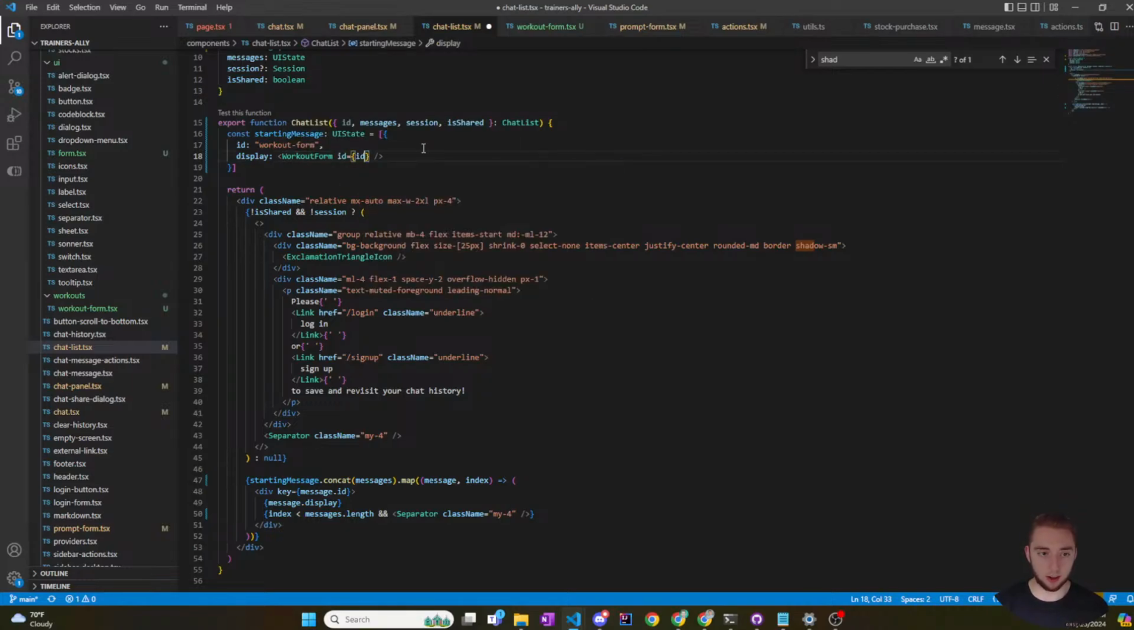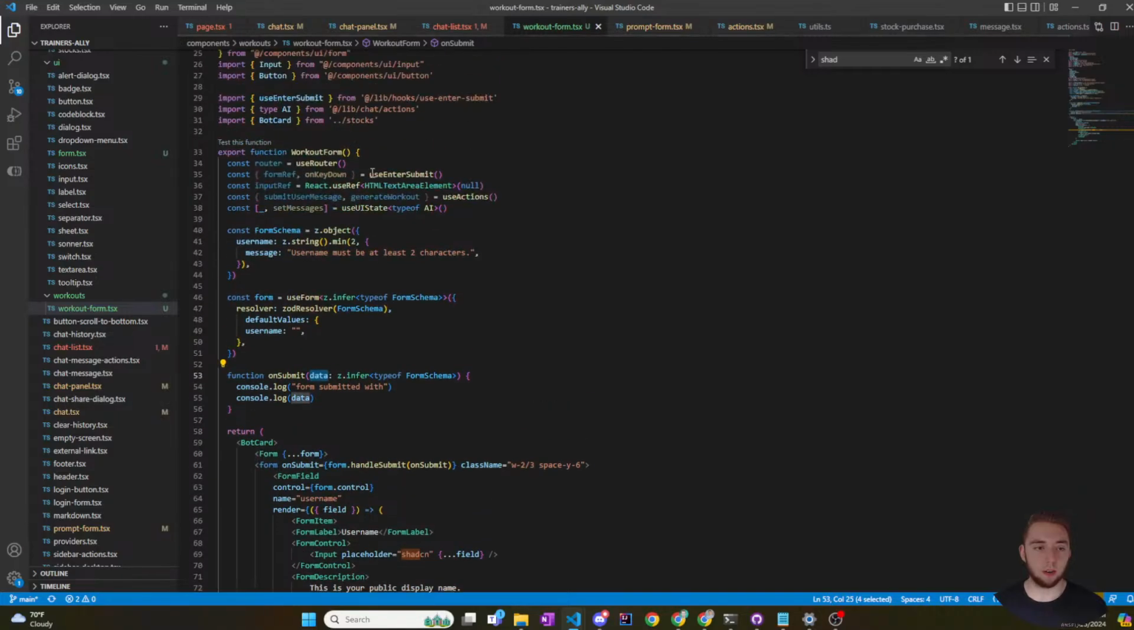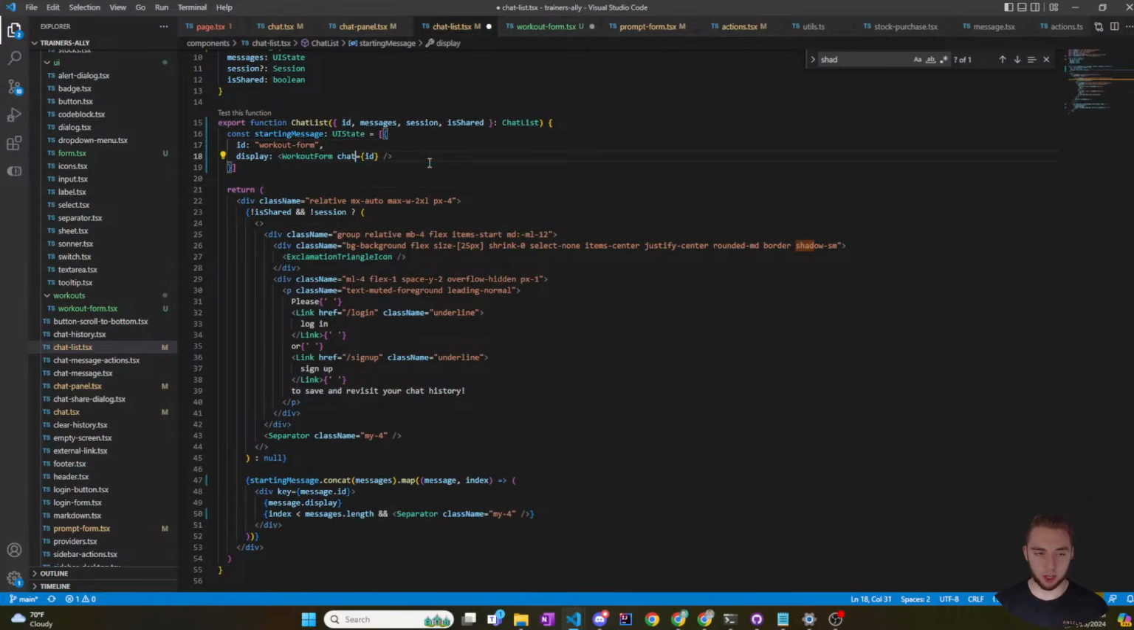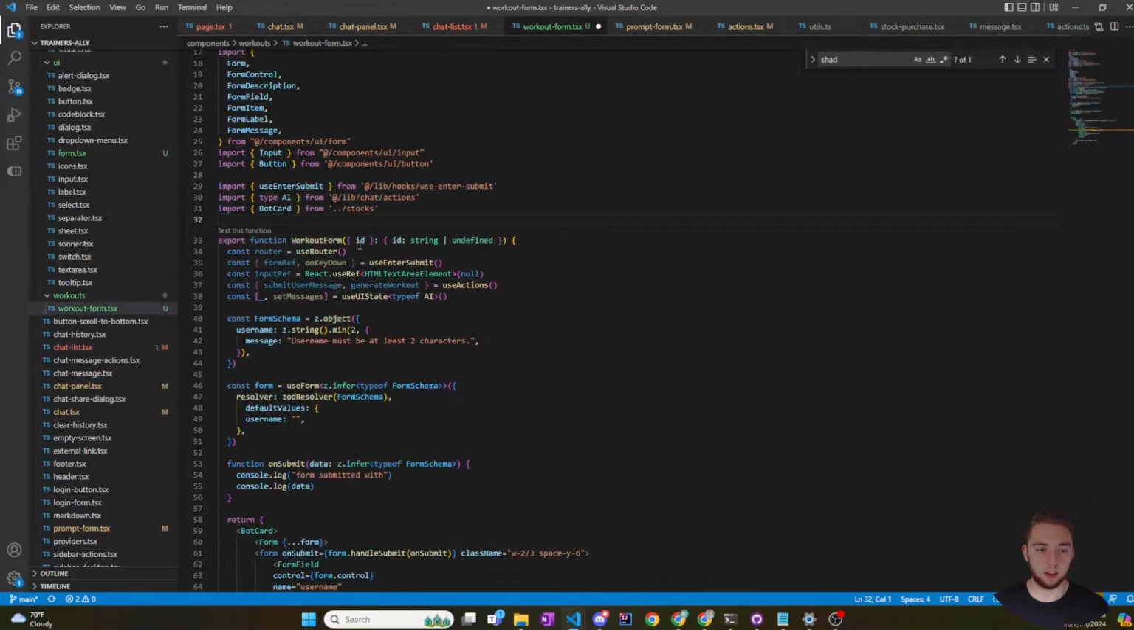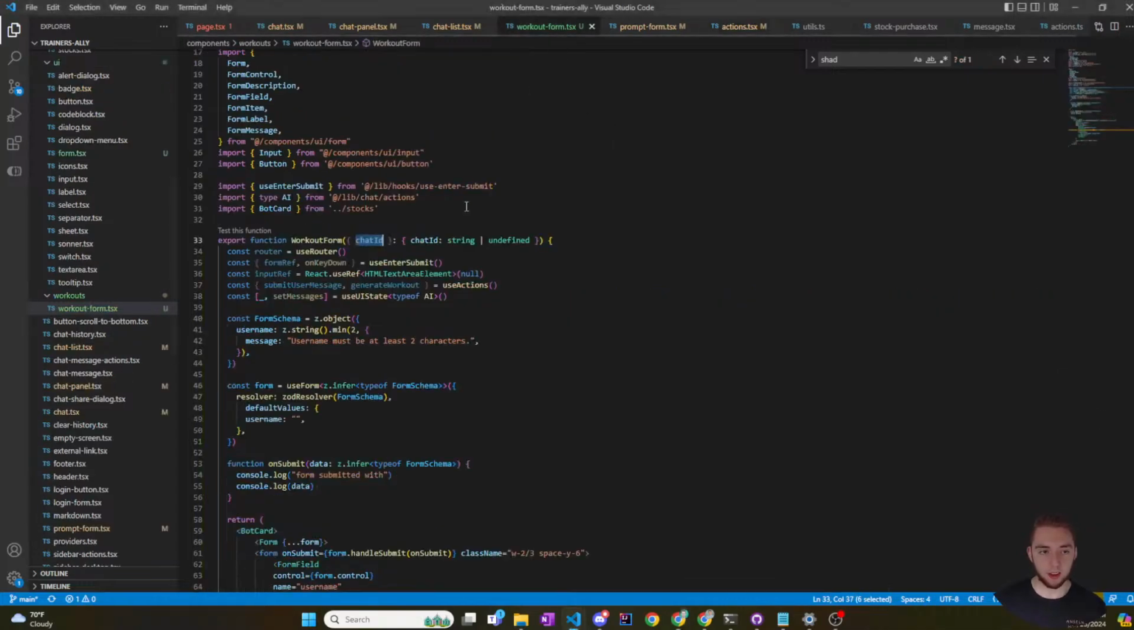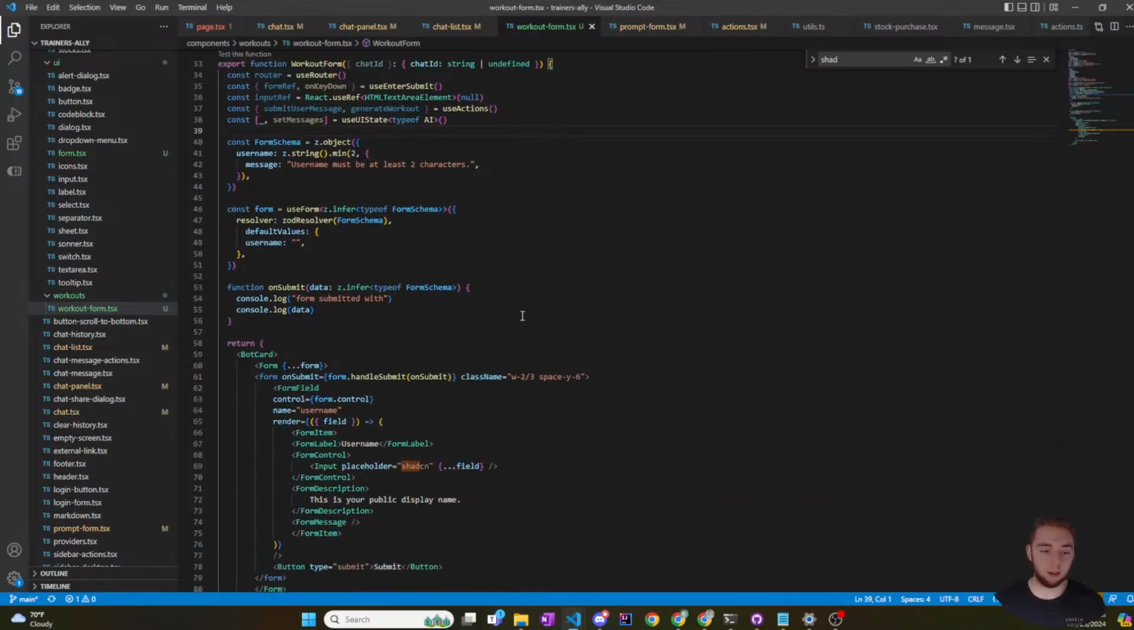So I guess I do need a single prop here, which is just the ID. And then in my workout form, I will call this ID. I like to add some space here to make it look nice. And then ID is going to be of type string or undefined. And then just to make this clearer, I'm going to call it chat ID and change that here. I want this to be pretty explicit because I need to know that the chat ID maps directly to the chat ID, which is going to be the first parameter of my generate workout function. Okay, so there we go. That is good. So now I'm ready to actually define the schema for my form.